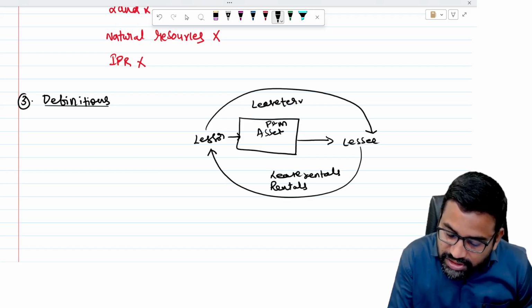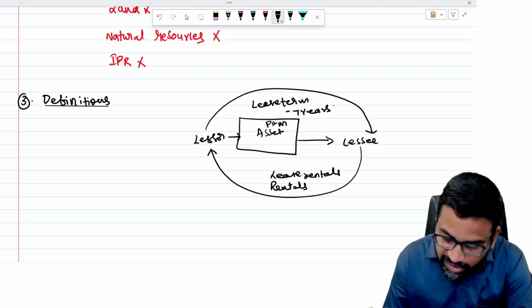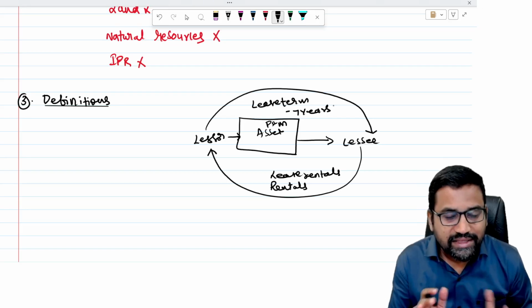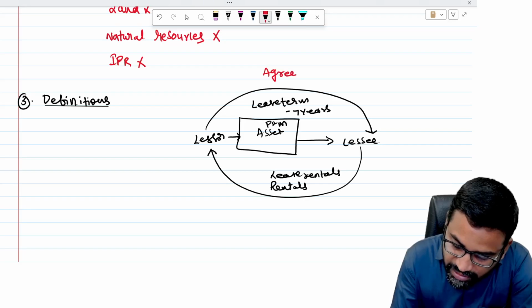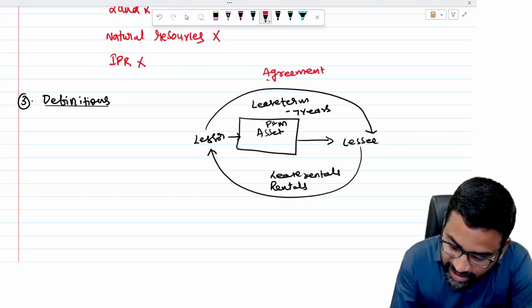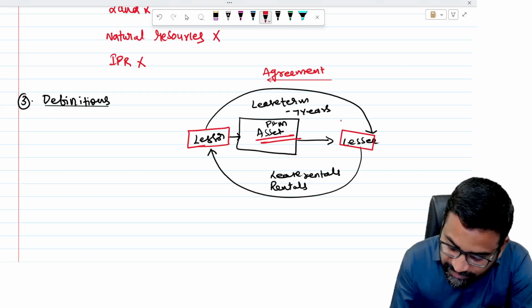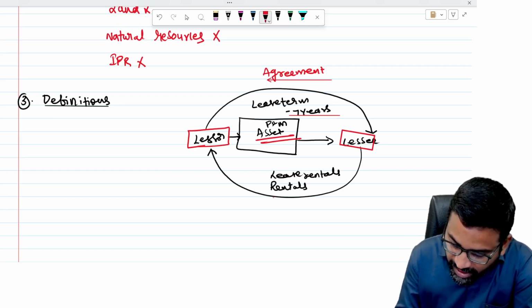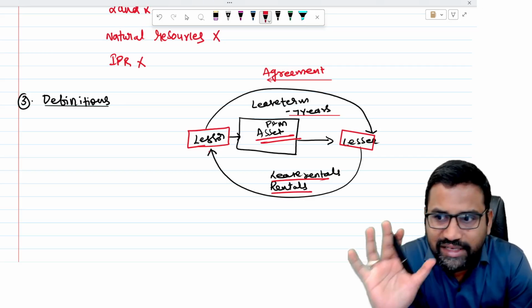So he gives the right to use this asset for some agreed period of time, maybe 7 years. So basically this is what the lease is. The entire thing is under one agreement. So there is an agreement, there are two parties, lessor and lessee, and there is an asset, and this asset is given on lease for 7 years, and in consideration some amount will be received by the lessor from the lessee. See, this is basically a lease.